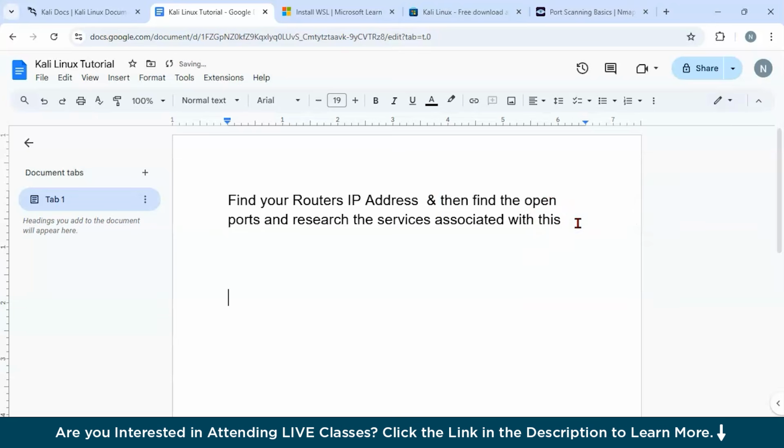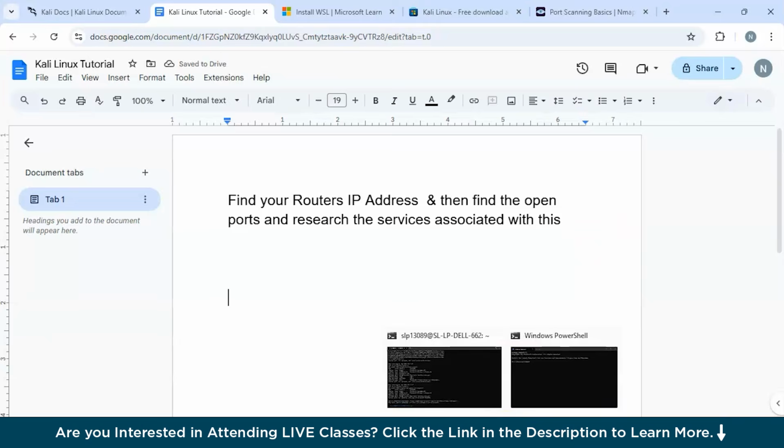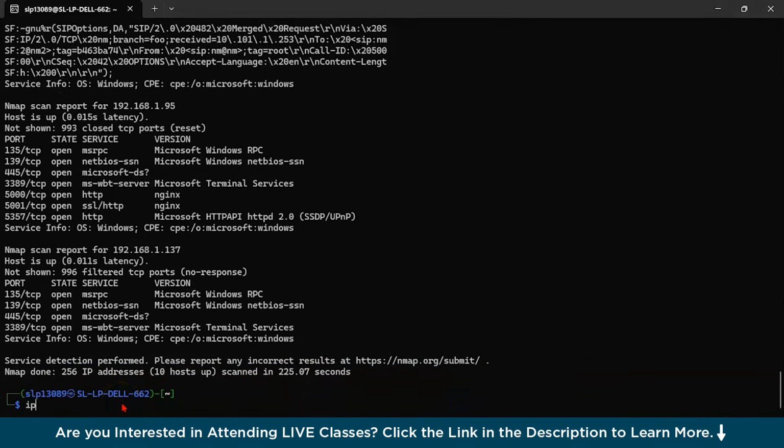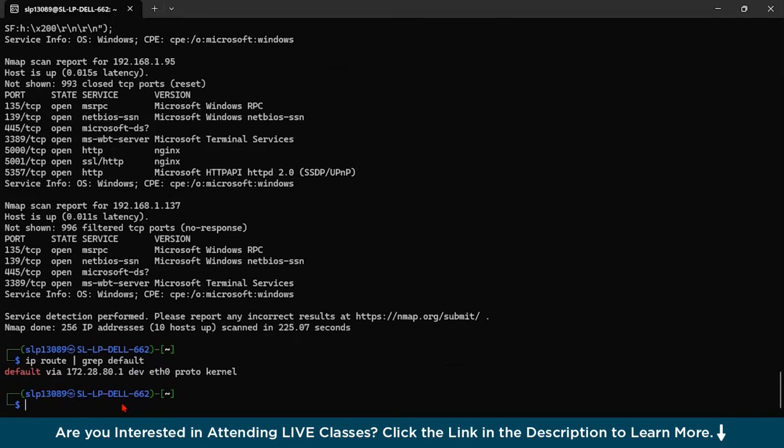In the Kali Linux terminal, type ip route | grep default. You could see we are getting default, IP 172.28.8.1. This is going to be your router's IP address.